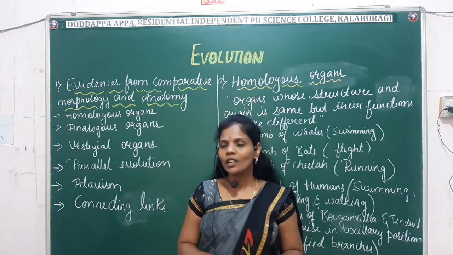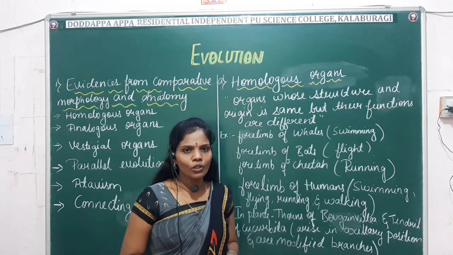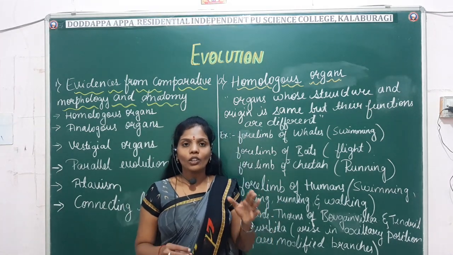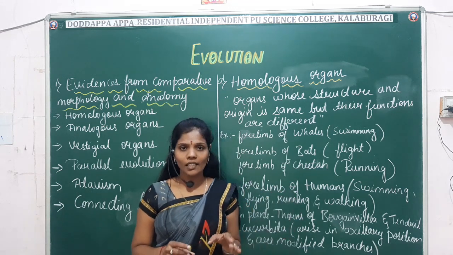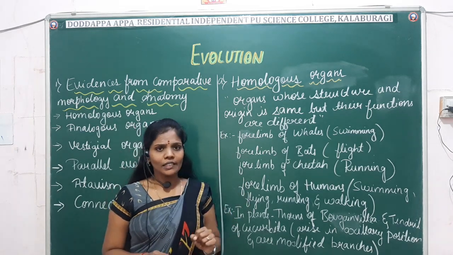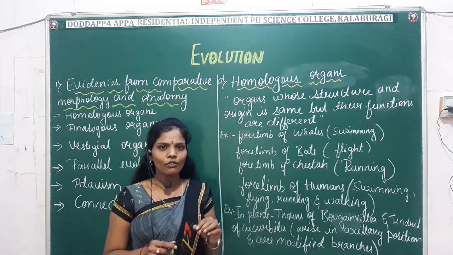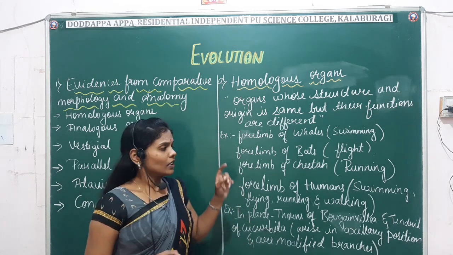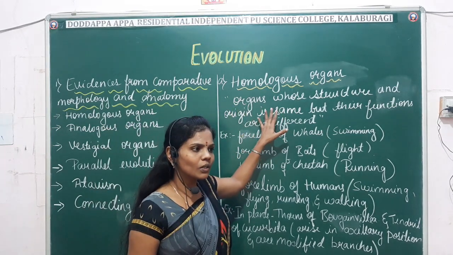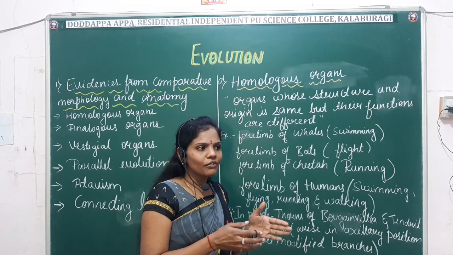First and foremost, the example which comes under the evidences of comparative morphology and anatomy is the homologous organ. So what does the homologous organ state? It deals with organisms where the structure and origin are the same but they perform different functions. In homologous organs, the origin and structure will be the same, but during the course of time, when they develop, the function varies.